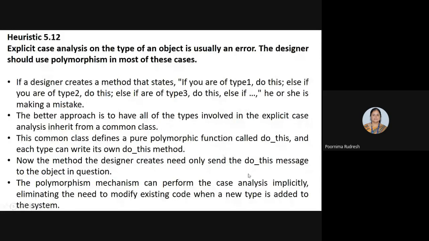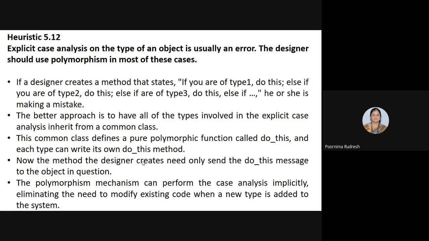So do this is acting as the polymorphism mechanism, and it is used implicitly. Whenever we send this message do this, it performs the explicit case analysis in an implicit manner. Yes, implicitly the case analysis is performed, eliminating the need of modifying the existing code when a new type is added to the system. So this is about heuristic 5.12.